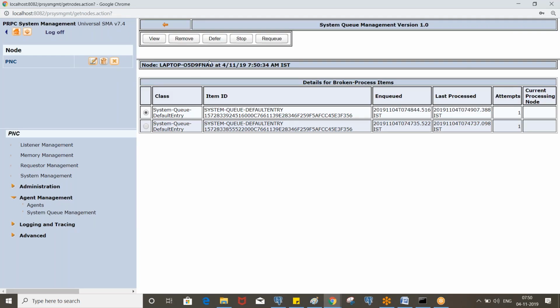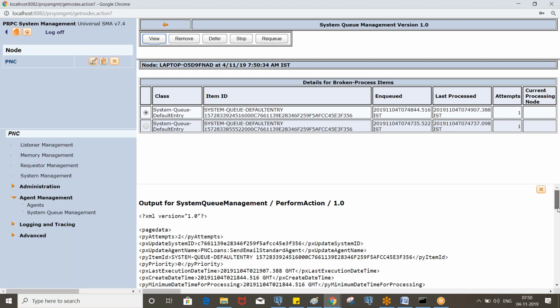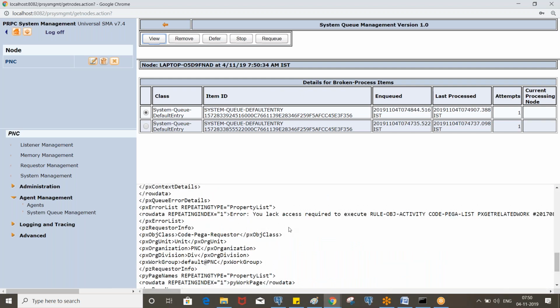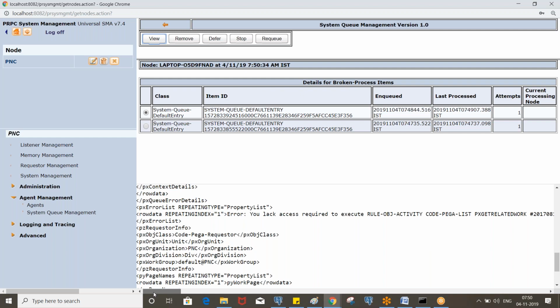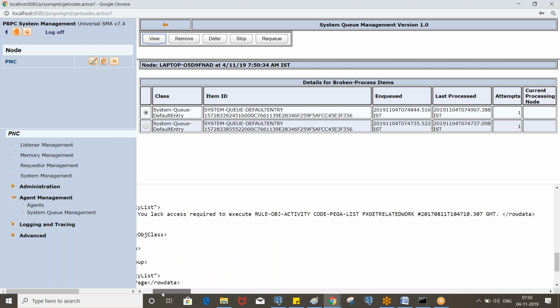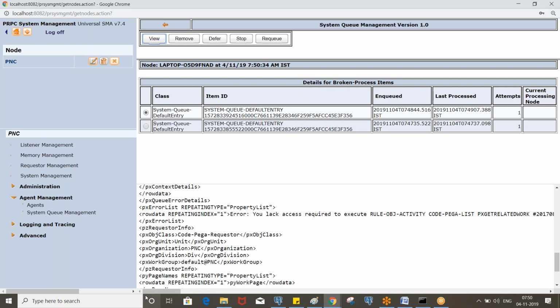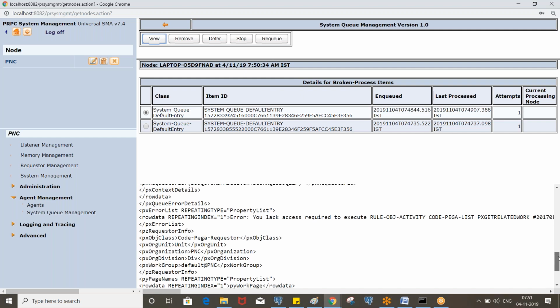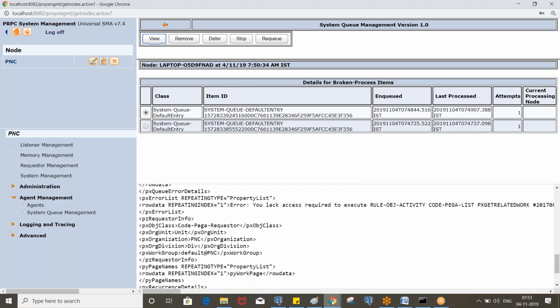Open any one, see the details, and here you will see somewhere: you lack access required to execute rule OBJ activity. This is something security related. Okay, so we have enabled that, right?